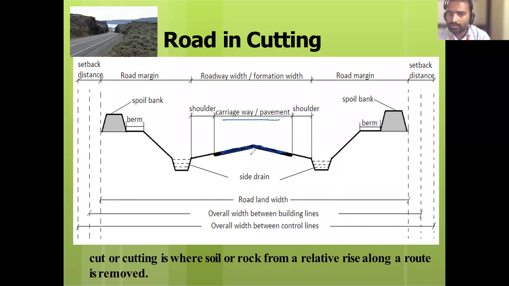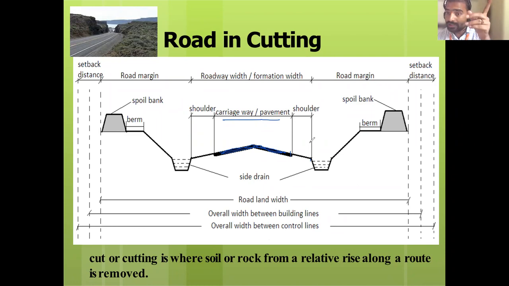What is the function of the carriageway? The vehicular movement will take place. Traffic will flow over the carriageway. On the side of the carriageway, what is there? There is a shoulder. Both sides of the carriageway have a shoulder.